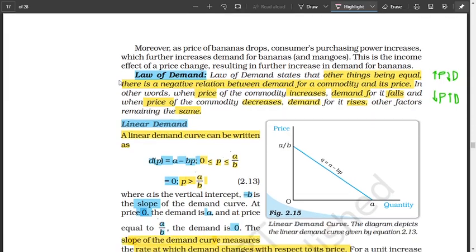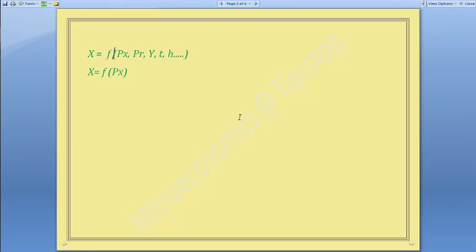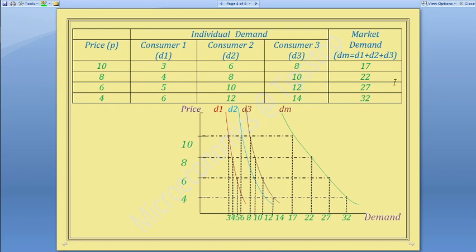So let's look at another example of individual demand curves and the market demand curve in terms of figures. Suppose this is the prevailing price, which keeps on falling from 10 to 8 to 6 to 4. This is the price of apples, for example. For consumer 1, if the price is 10, he'll buy only 3 because it's a high price. Price falls, he'll buy more, 4. Price falls to 6, he'll buy 5 apples. Price falls to 4, he'll buy more, 6 apples.